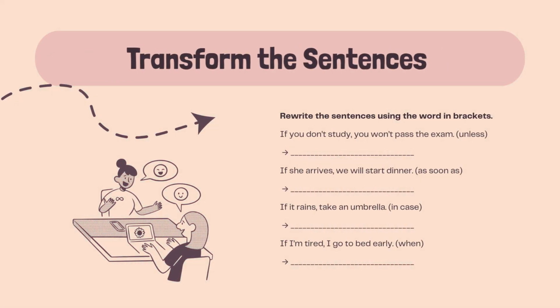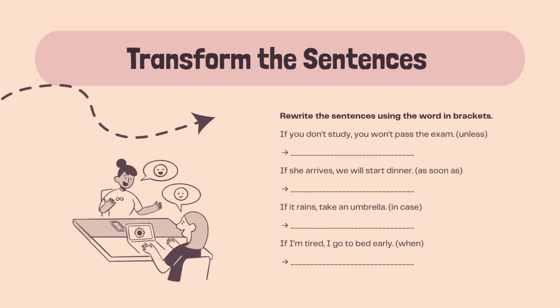Transform the sentences. Rewrite the sentences using the word in brackets. If you don't study, you won't pass the exam. Unless. If she arrives, we will start dinner. As soon as. If it rains, take an umbrella. In case. If I'm tired, I go to bed early. When.